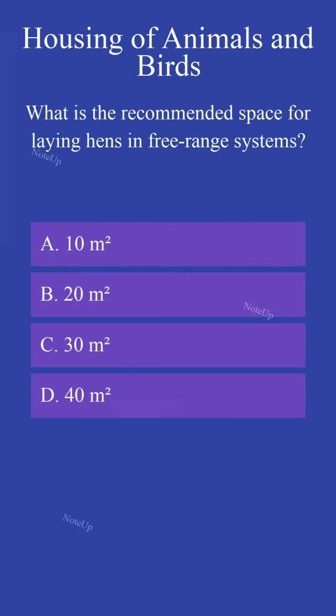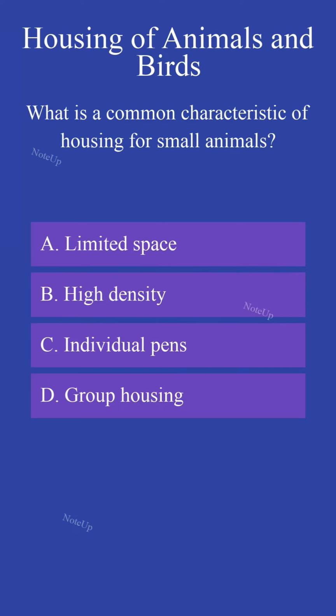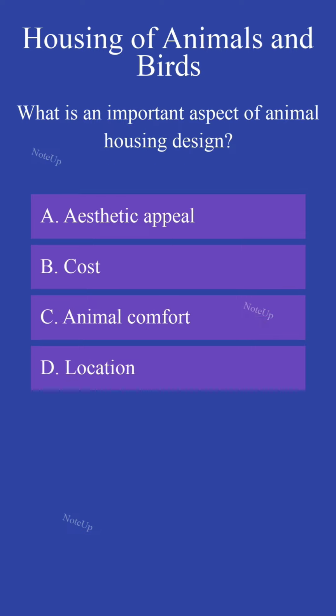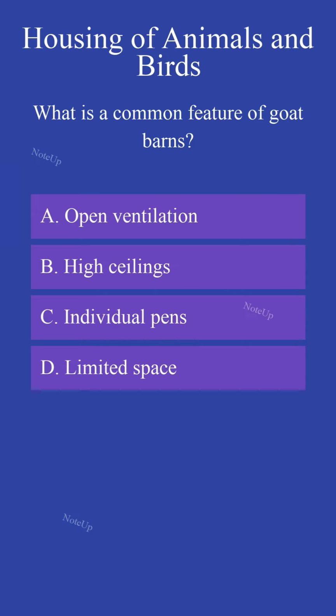What is the recommended space for laying hens in free range systems? 20 m square. What is a common characteristic of housing for small animals? Individual pens. What is an important aspect of animal housing design? Animal comfort. What is a common feature of goat barns?